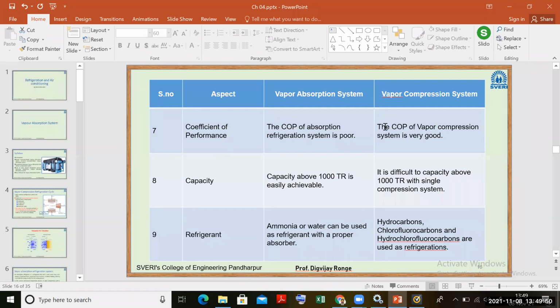So with this, we'll stop. In the next lecture, we'll continue VRS systems. We'll take some numericals also. And then your second chapter will be over.